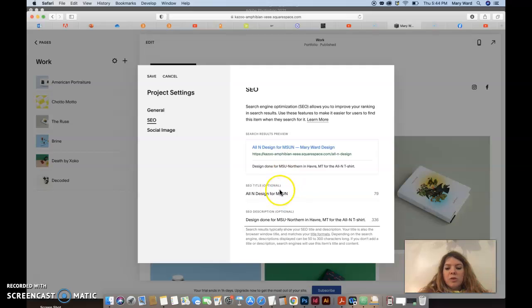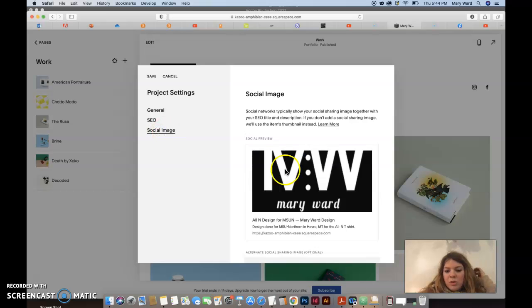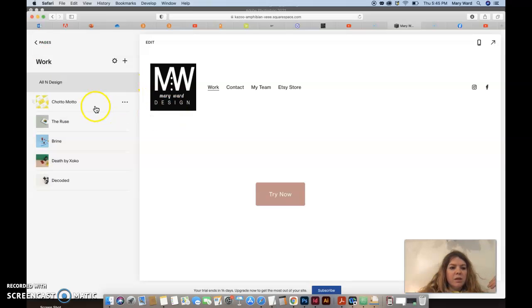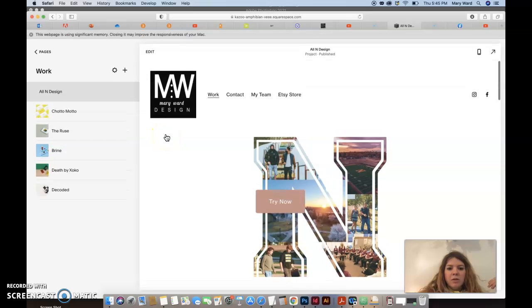So we want to use keywords, those kinds of things. Havre, Montana, MSU Northern, design. Make sure we use the all in because that's what it is. Social image, this is what we put in there before, but I think that that's pretty good. So we can save that. It should update.